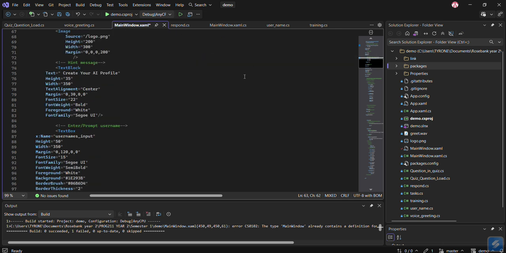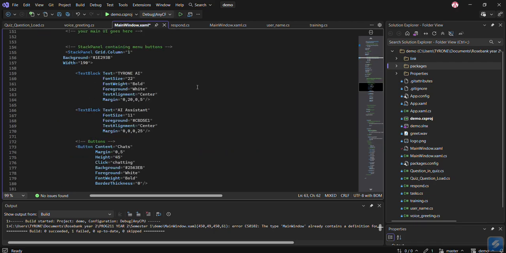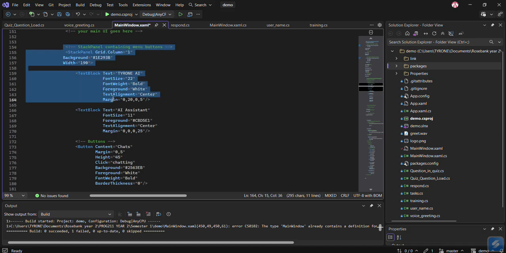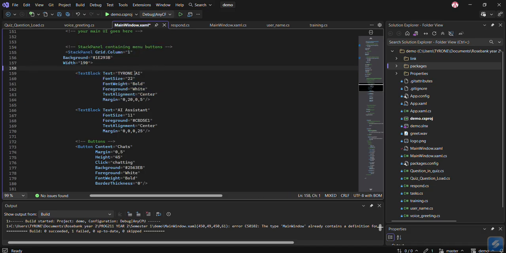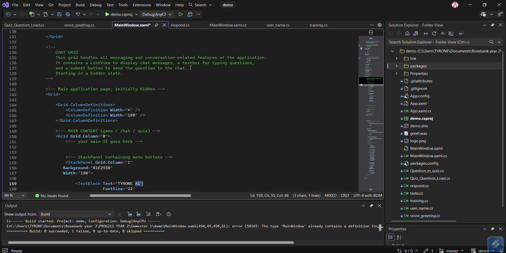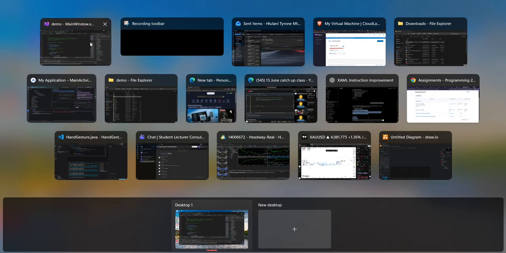It's not that complicated. The sidebar panel returns my name, Tyron's AI, something to attract the user.